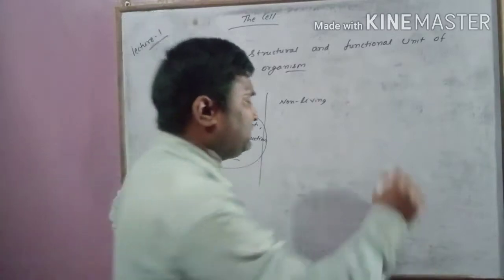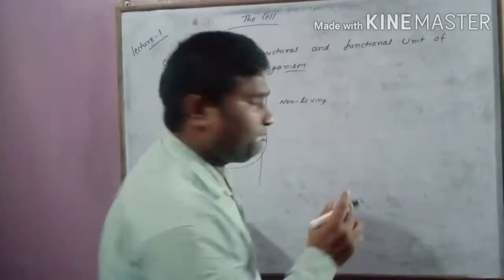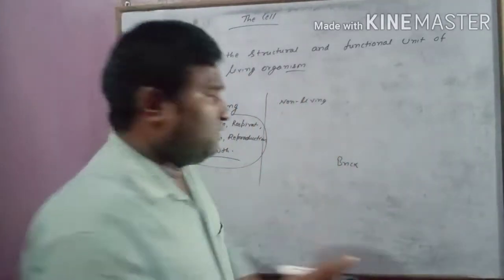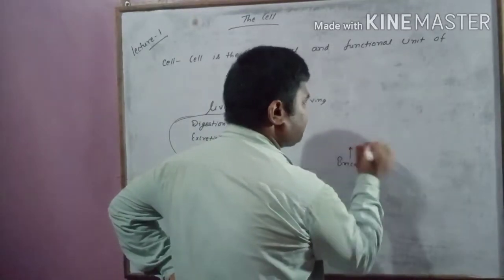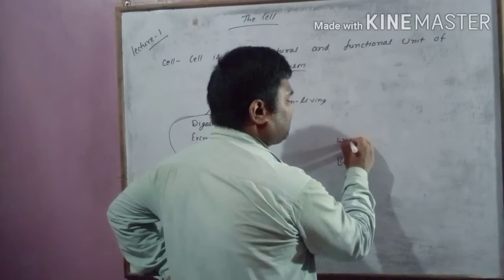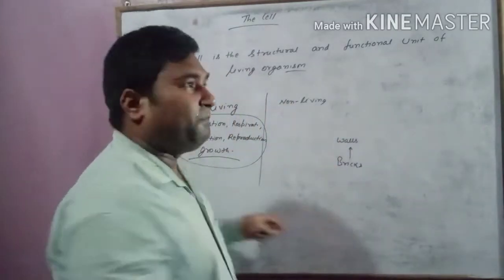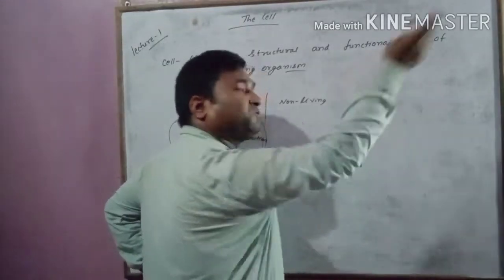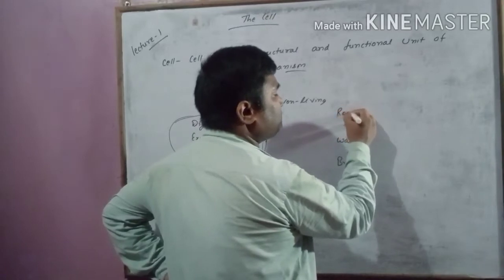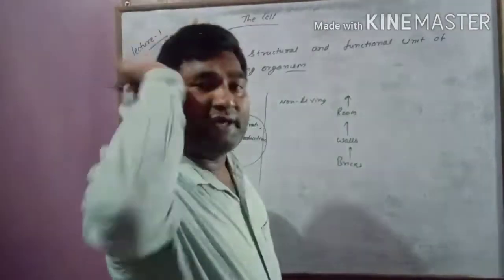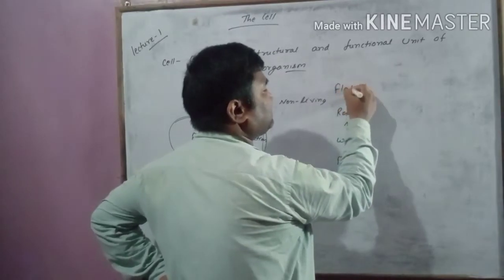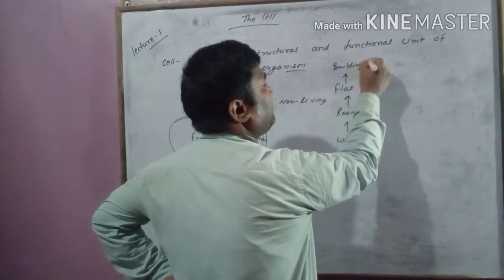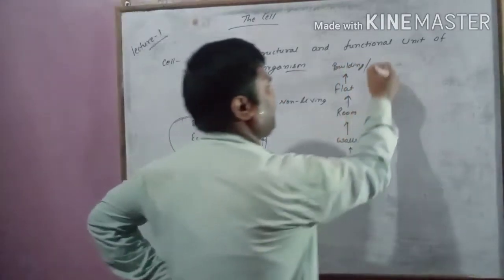Okay. See here. If you see a brick, you know bricks, when you join many bricks together, you will form walls. So by joining bricks, this is a wall, it is made up of bricks. Four walls together make a room, many rooms together make a flat, and many flats make a building, or house, whatever you say.